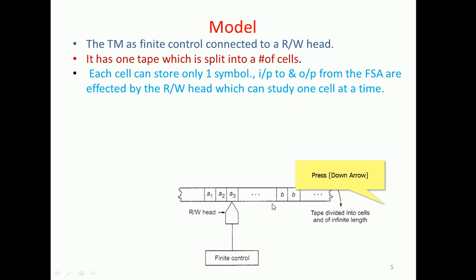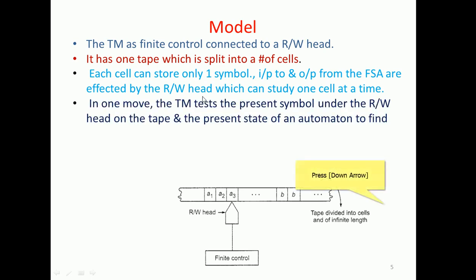That one cell contains one character. So in order to observe the character in a cell, it is one attempt for each character. So in one move, the Turing machine tests the present symbol under the read write head on the tape, and the present state of the automaton, to determine